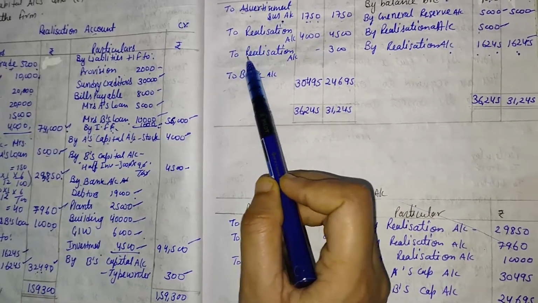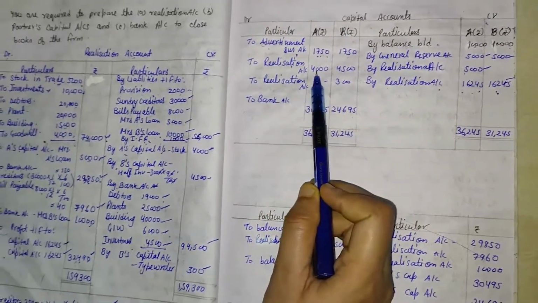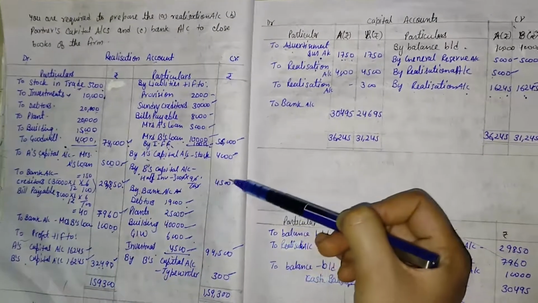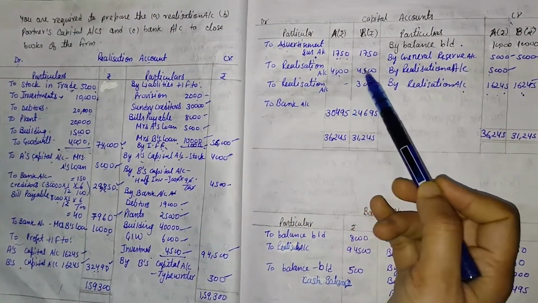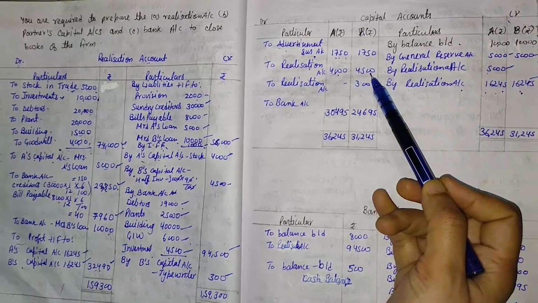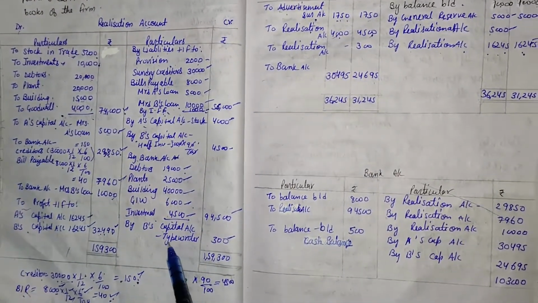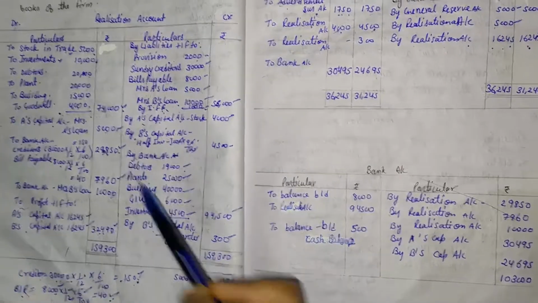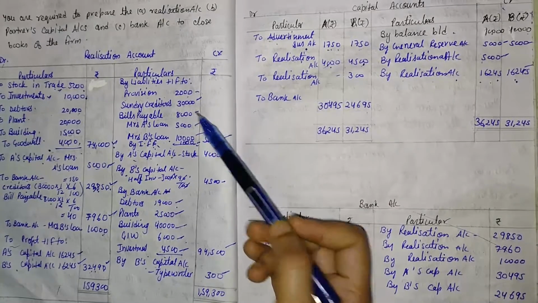So here it is, to realization account, that is 4,000 in A's column and 4,500 in B's column. One more item of B's capital is given, which also comes on the credit side, so it should be transferred to the debit side by the name of realization account.